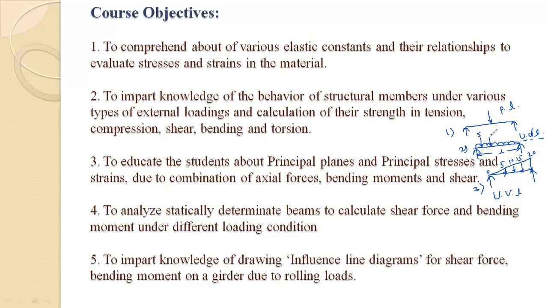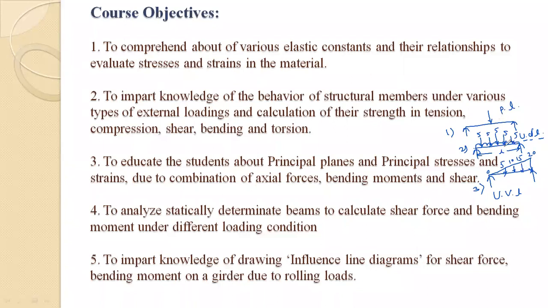At this location, how much load is applied here? 5, the same everywhere. Good. Uniformly distributed means you have to check at any point, and at that point the load is the same, so this is called uniformly distributed. And uniformly varying means this load varies point to point.